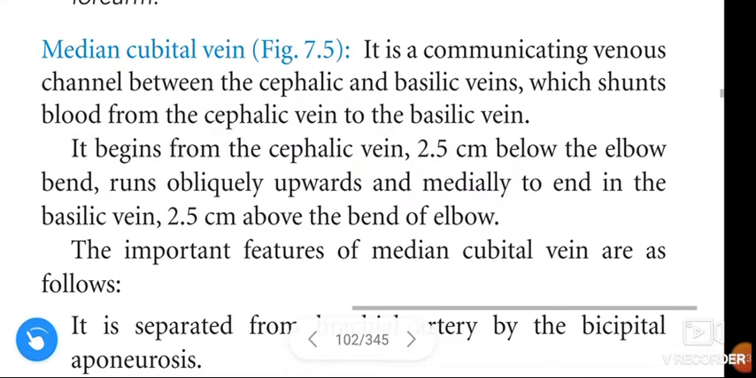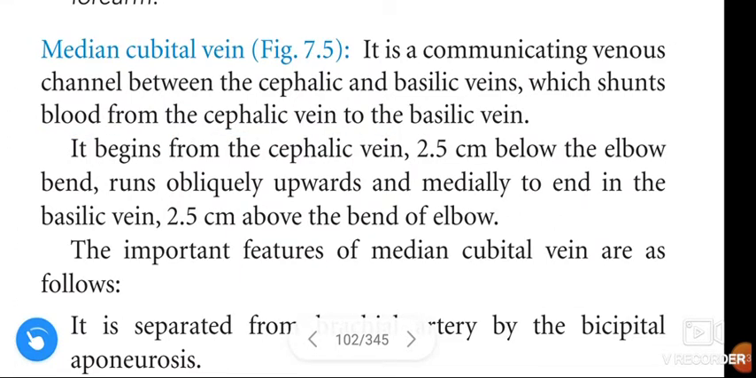This medial cubital vein begins from the cephalic vein 2.5 centimeters below the elbow bend and runs obliquely upward and medially to end in the basilic vein 2.5 centimeters above the bend of the elbow. That means like this.